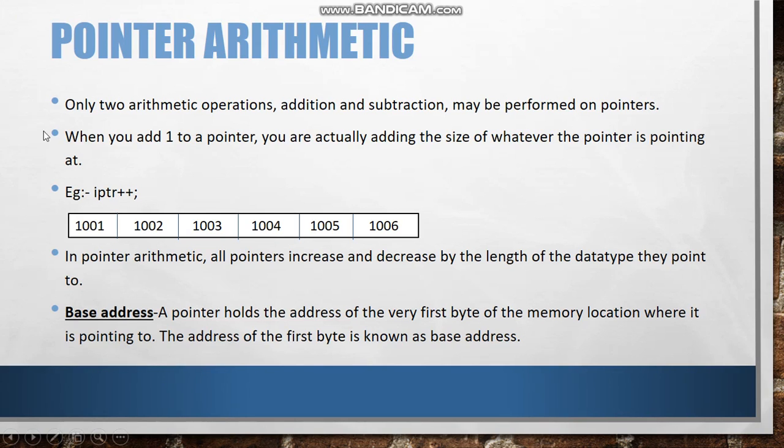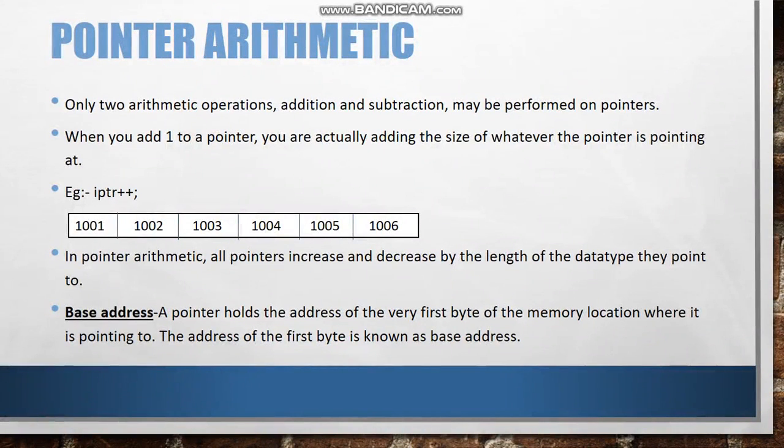So here iptr++ is written. As it will increment the value, as plus plus will happen, it will go to the next address. These are assumed as the addresses in the memory which store the value. Now here, if it is pointing to the first address, it will jump and go to the next address, and so on and so forth.